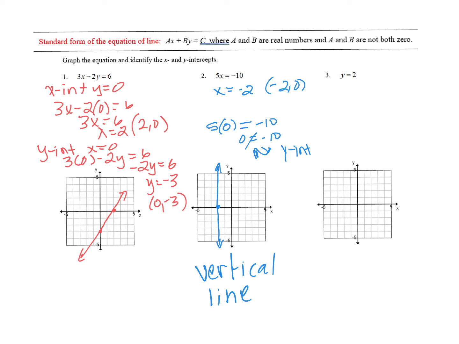Okay, let's look at the last one, y equals 2. Well, obviously, if I want to make x equals 0, I can get a y-intercept of y equals 2. So 0, 2 is the y-intercept. But to find the x-intercept, I make y equals 0, and we have the opposite problem. If I make y equals 0, 0 does not equal 2. So here, there's no x-intercept. What we find is a horizontal line that has a y-intercept at 0, 2 but no x-intercept.